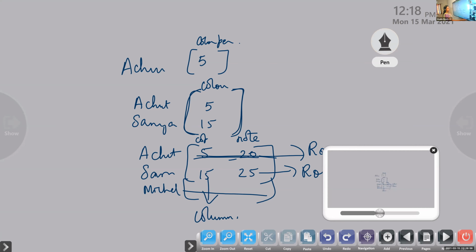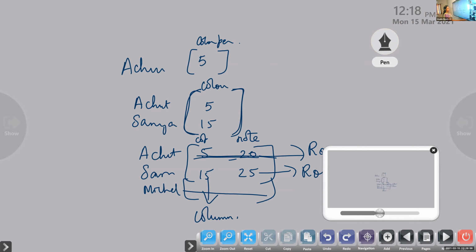A1n. What will be the second row? Second row first element, second row second element, second row third element, and so on, up to A2n. Then A31, A32, A33, and so on, which is A3n. And since we have m rows, it goes to Am1, Am2, Am3, and so on, up to Amn.